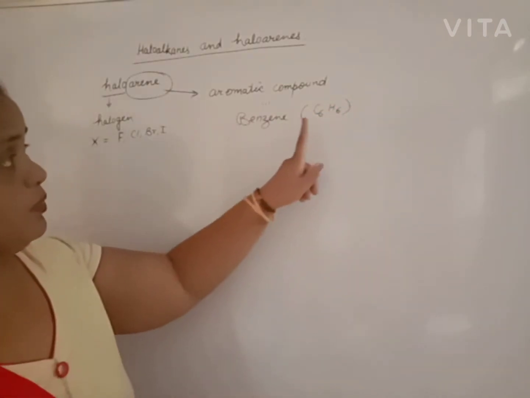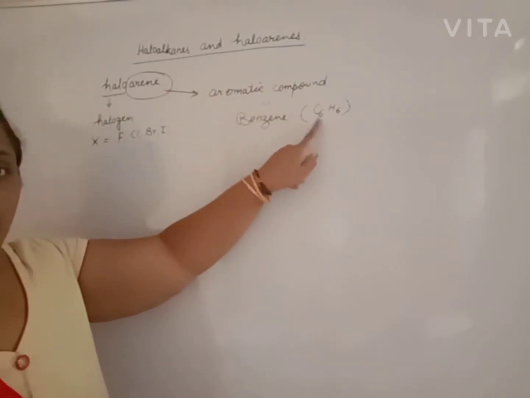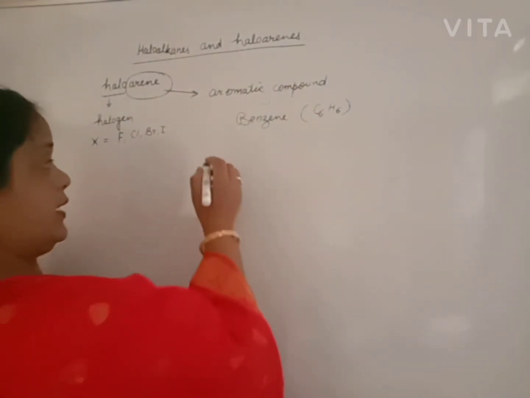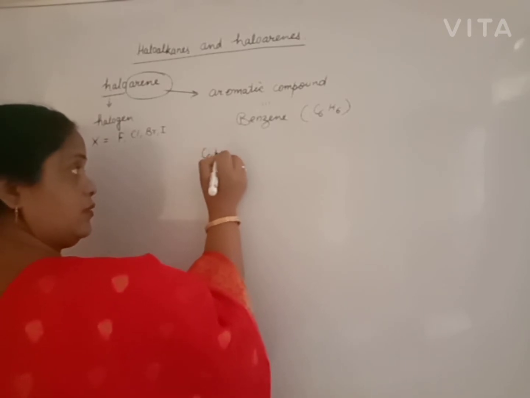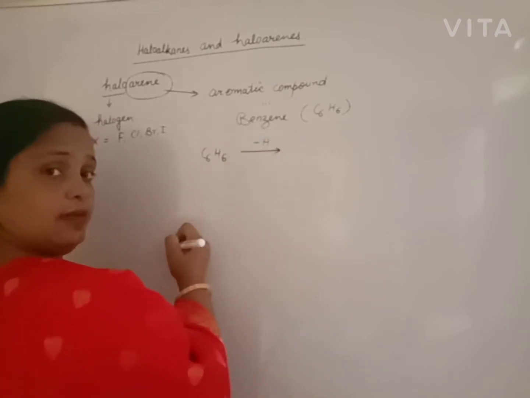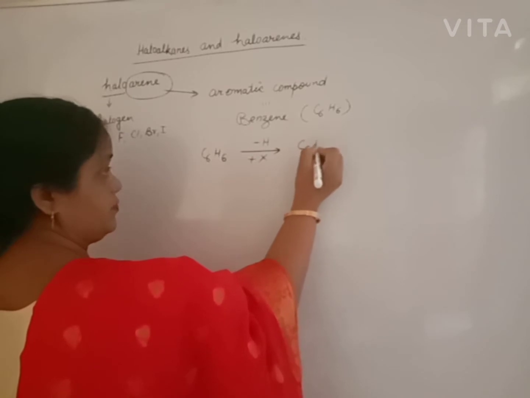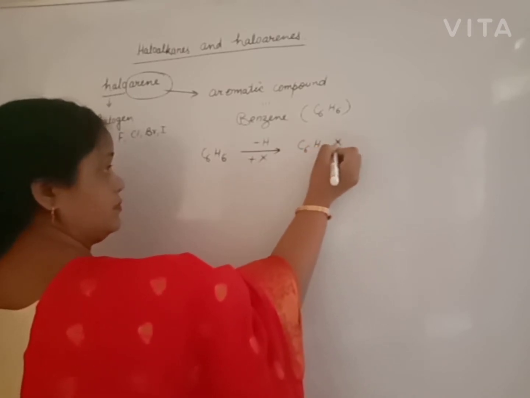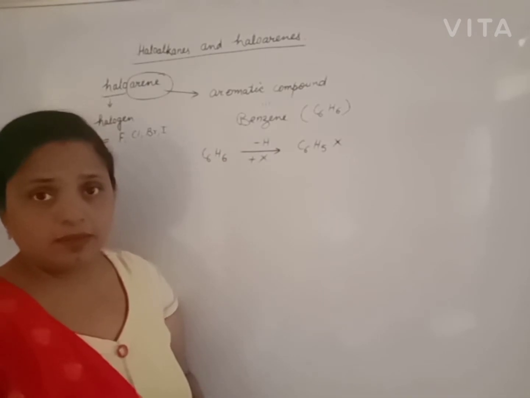When we want to add a halogen to benzene, it is the same as in alkane. One of the hydrogens is replaced by a halogen by any method. This is known as haloarene.